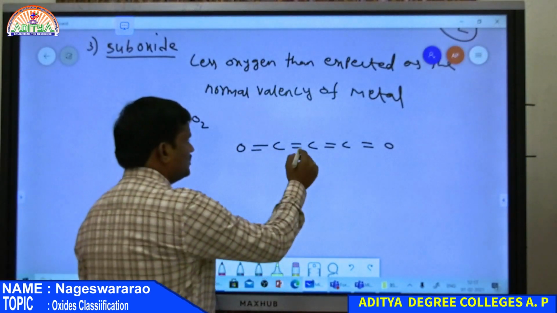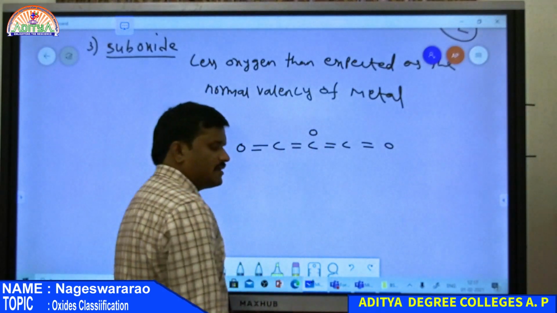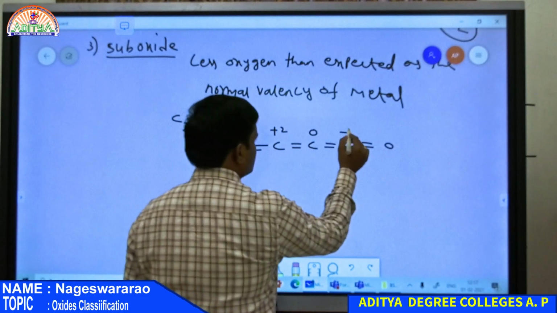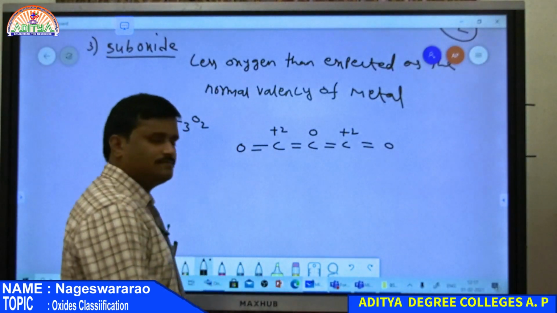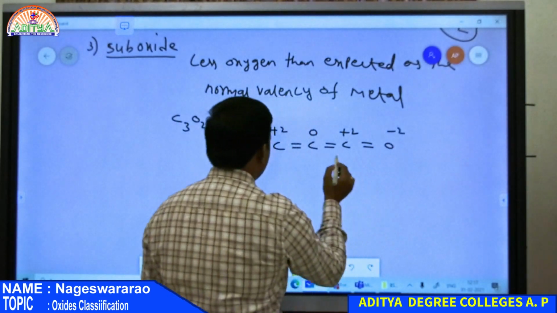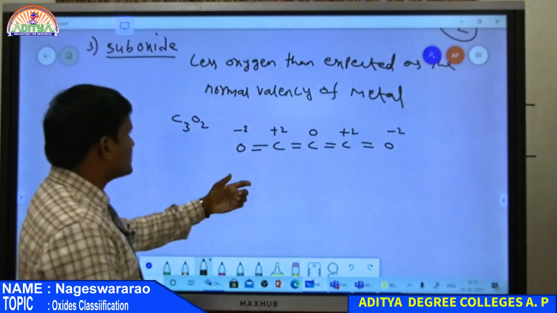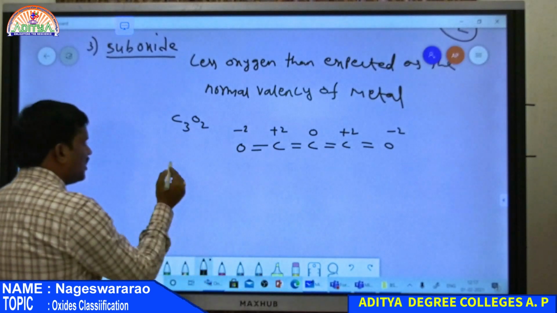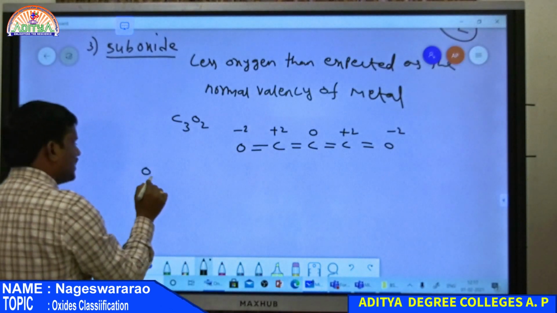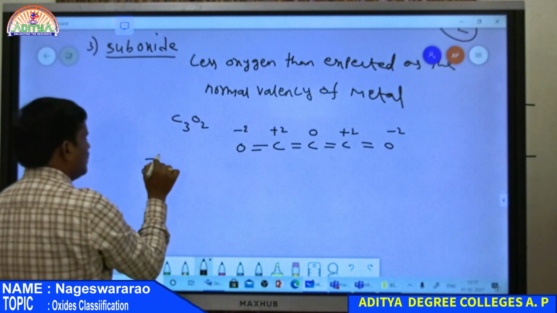So here the central carbon always has 0 oxidation state, whereas the remaining 2 carbons have +2 oxidation state. Therefore this oxygen should be -2, this is also -2. There are 2 oxygen atoms, so it is -2 and -2, therefore totally -4.